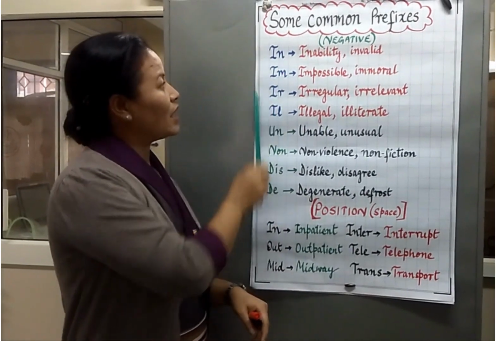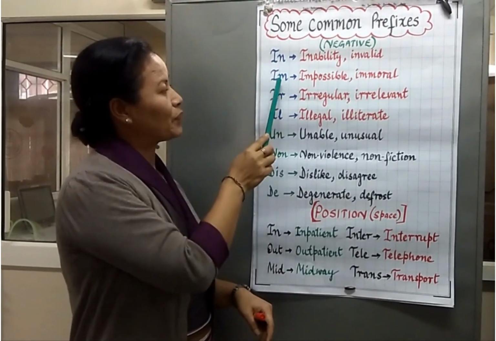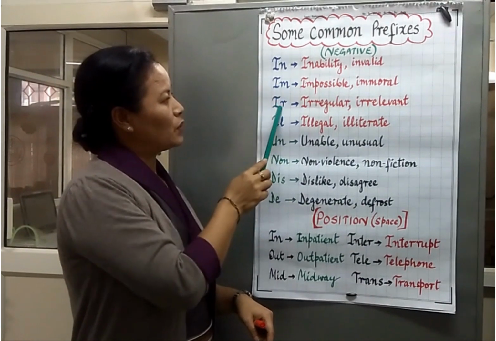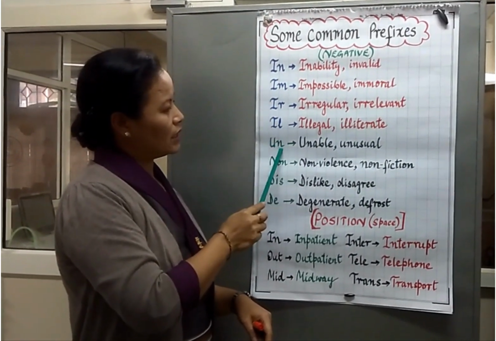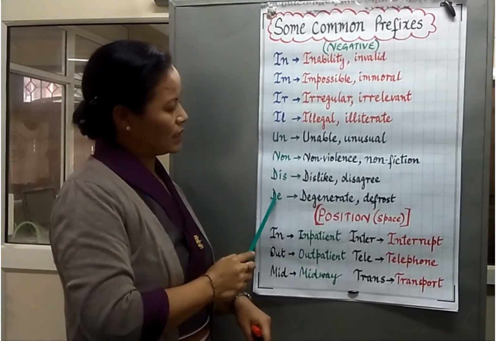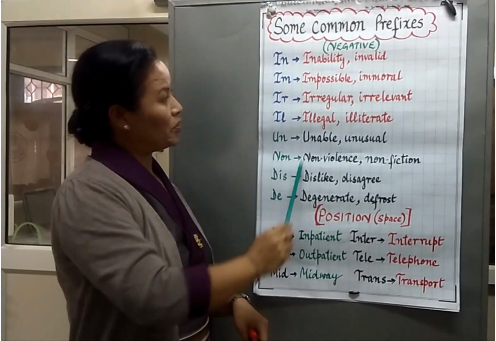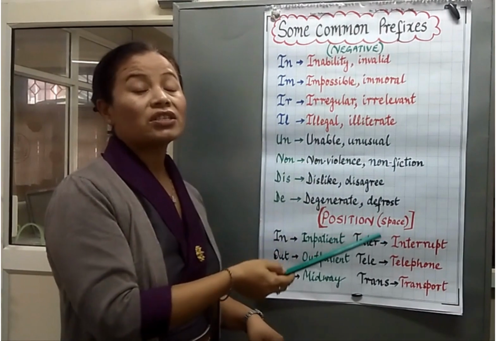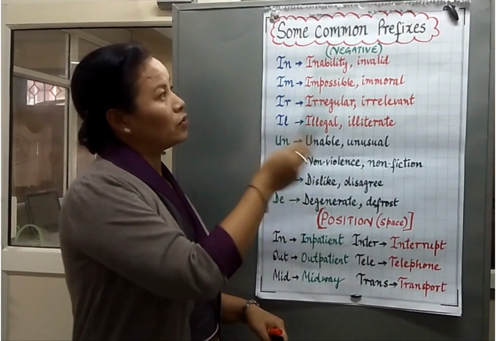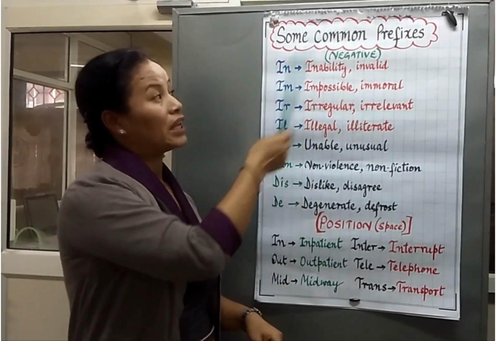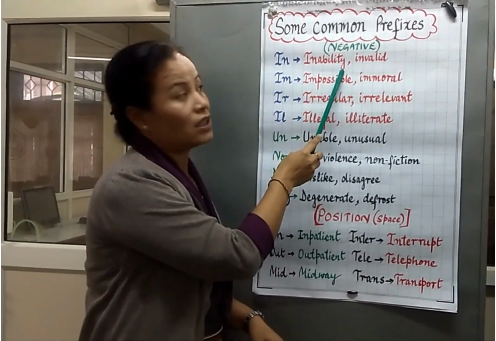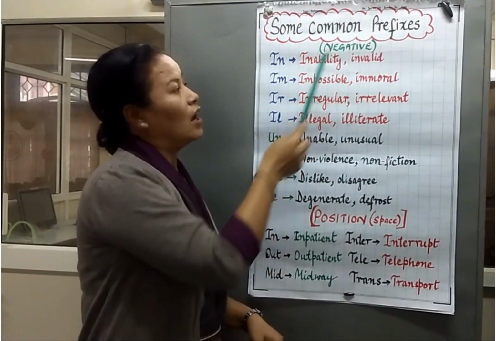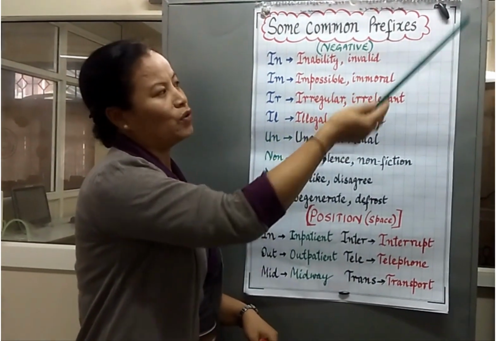The prefixes I have written here are in, im, ir, il, and you can see un, non, dis, and de. These are all prefixes that change the meaning of the word, or we can say these are the negative prefixes. With in, we have inability, invalid, and then you can add more words.